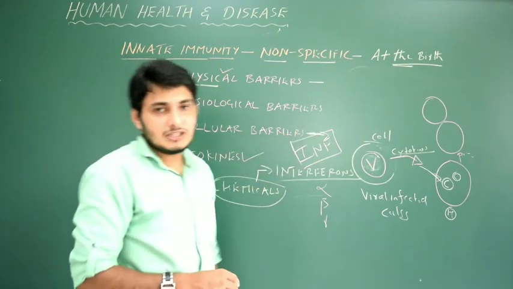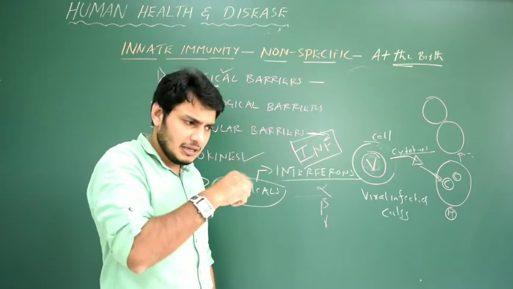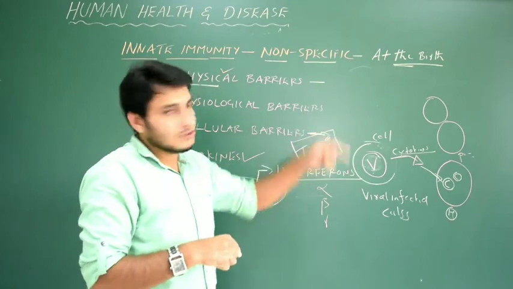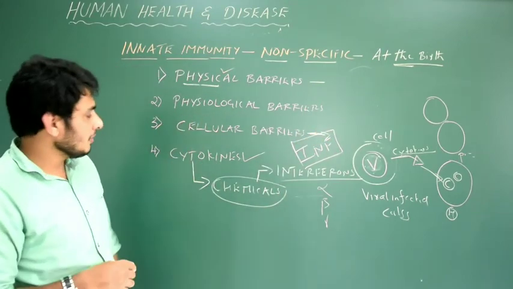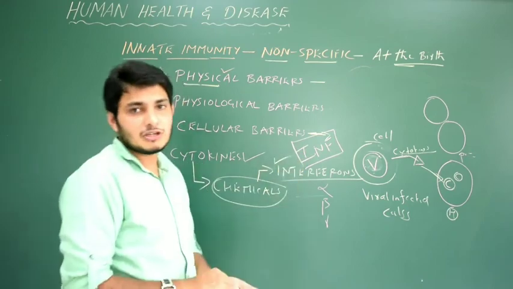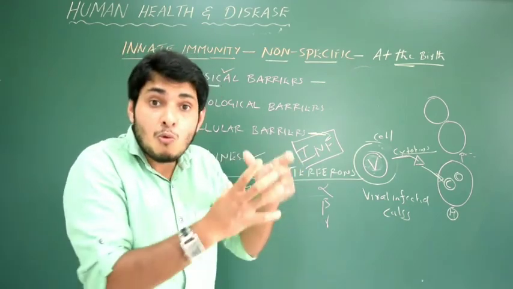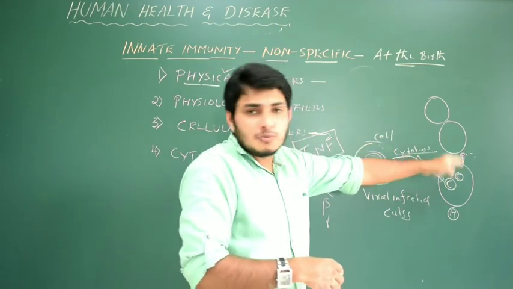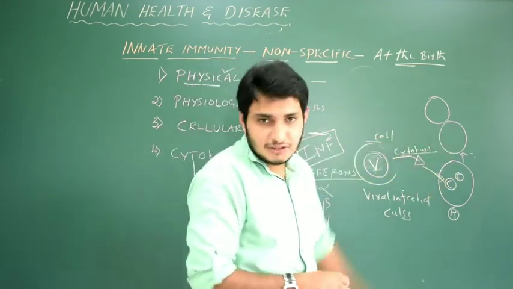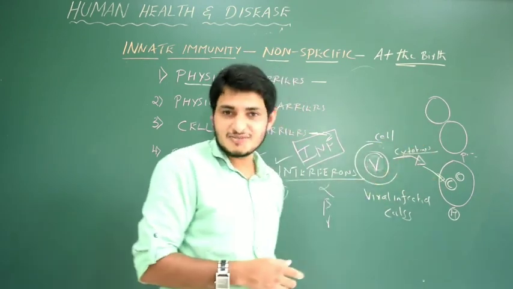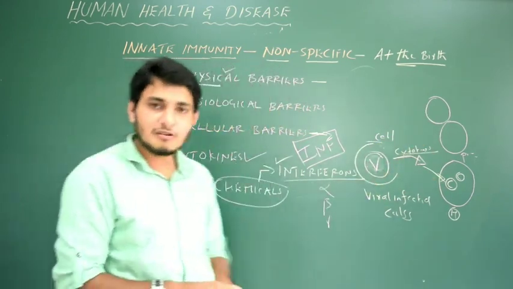You may get asked what PMNL is: polymorphonuclear leukocytes. So, cellular barriers and cytokines are very important. What are cytokines or interferons? Interferons are the chemicals released from a virus-infected cell, which inform the other cells about the virus, so that the other cells are ready and prepared for the virus. Hope you understood it. So that's all from this session. Thank you.